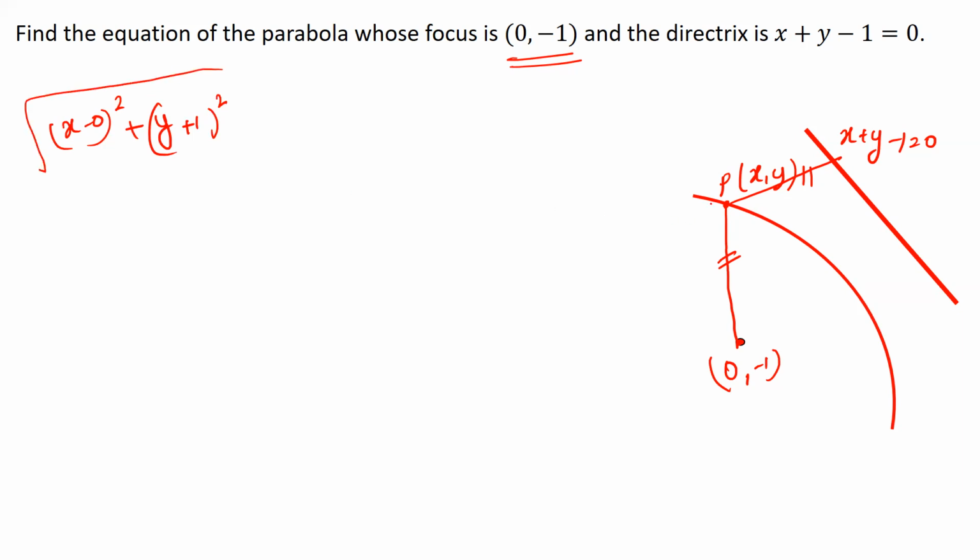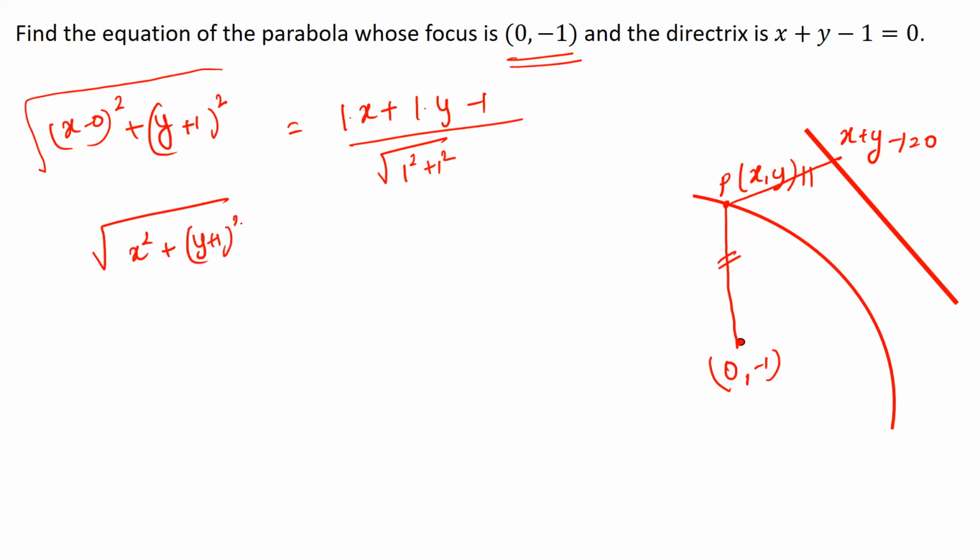So this is the distance between these two points x comma y and 0 comma minus 1, and the distance between this line and this point is given by that formula you remember from the first video. It's 1 times x plus 1 times y minus 1 divided by root over 1 square plus 1 square. So this is the distance between the point x comma y and the line x plus y minus 1 is equal to 0. On simplification, we get root over x square plus y plus 1 the whole squared is equal to x plus y minus 1 divided by root over 2.